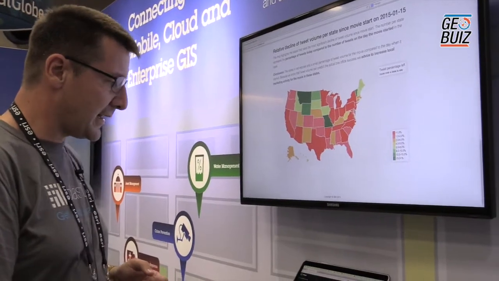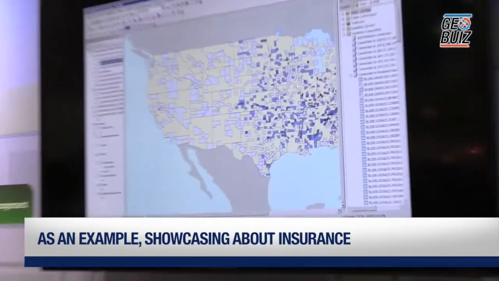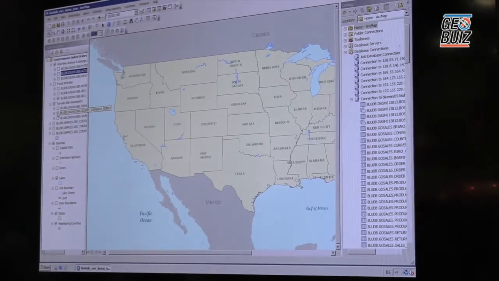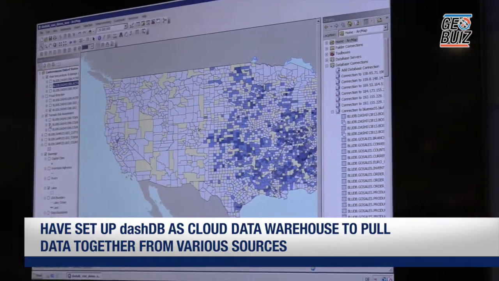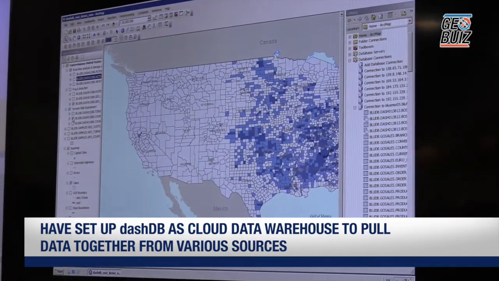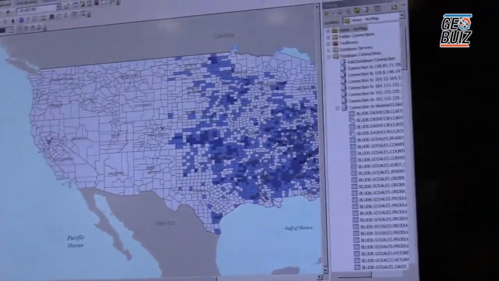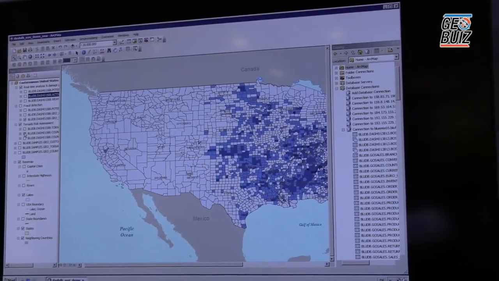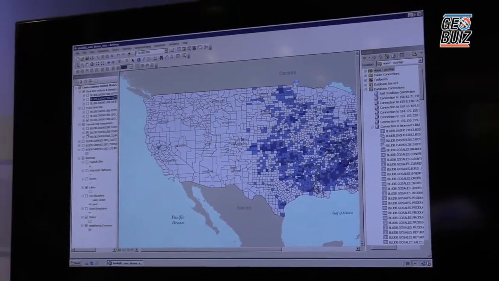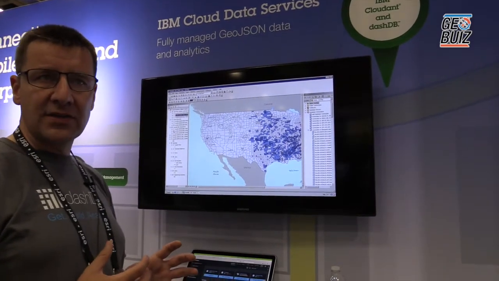One of the things that we are showing you here is a showcase about insurance, where we have set up dashDB as a cloud data warehouse to pull data together from various sources. One source is your traditional on-premise system, where you have your system of record data, like your customer contracts. These are insurance contracts about their property, what's the insured value, where do these customers live, what's the address, and so on.